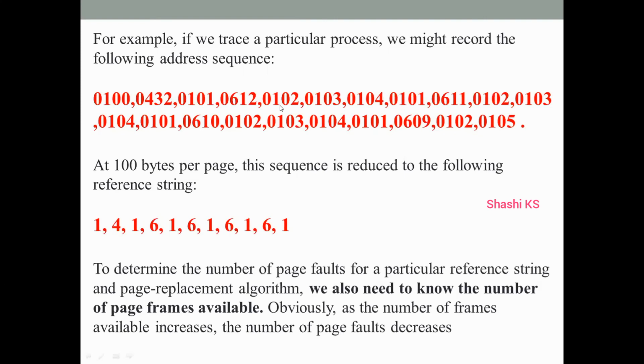Even though it is trying to access 1, 2, 3, 4 memory address references, only one page number is given here because they all belong to the same page only. There is no shift in referring to the page numbers. And then after 0101, we are trying to access 0611. That means this address is not in page number 1. It belongs to page number 6. So after 1, 6 comes.